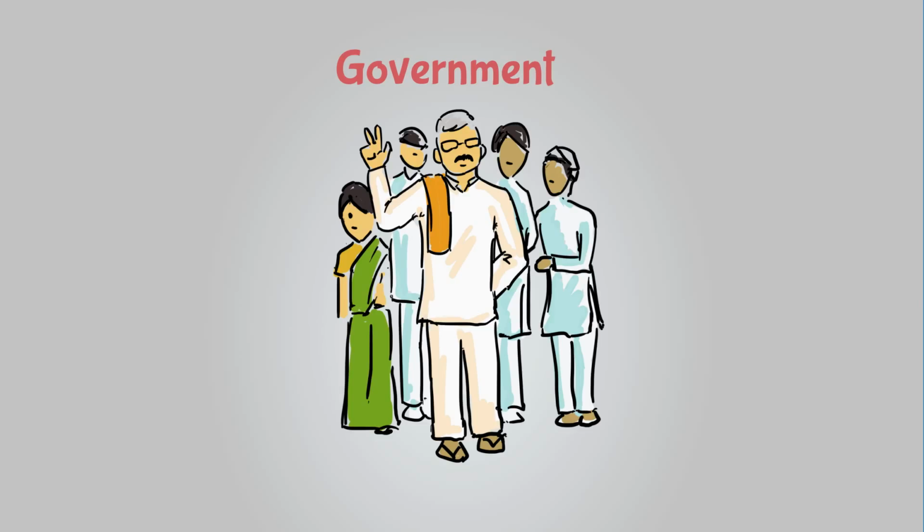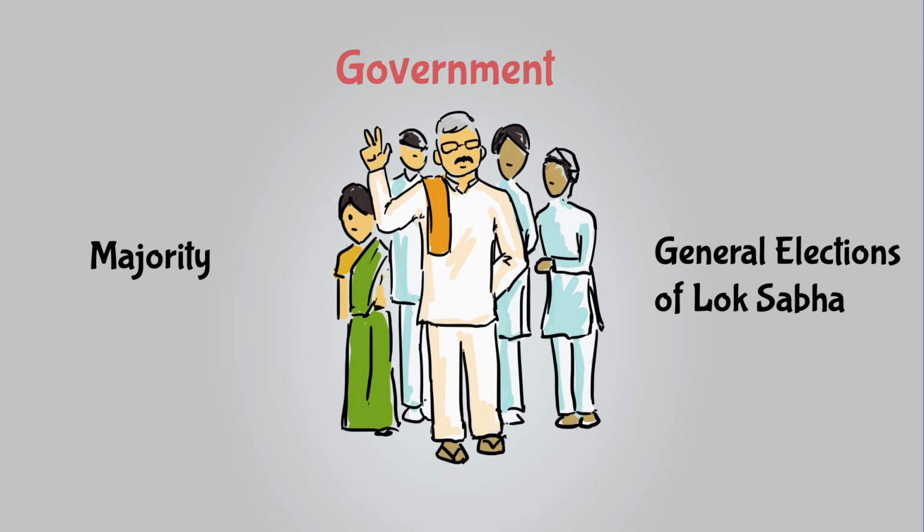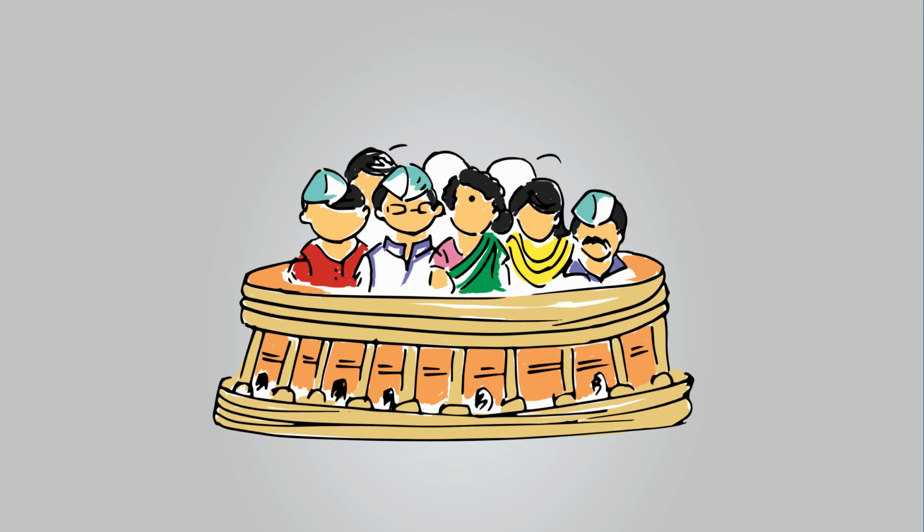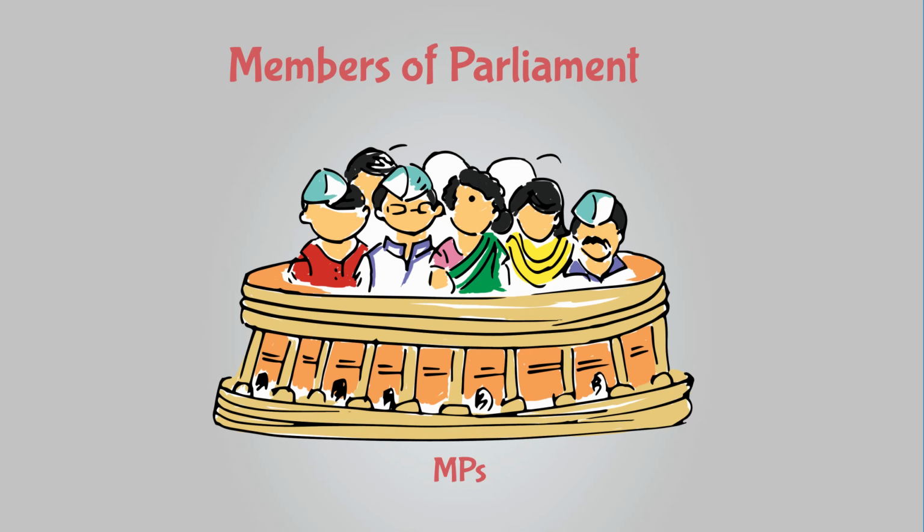While on the other hand, the government is formed by the party who gets more than half the seats and gets majority votes after the general election of Lok Sabha. Members of both these houses are called members of the Parliament or MPs.